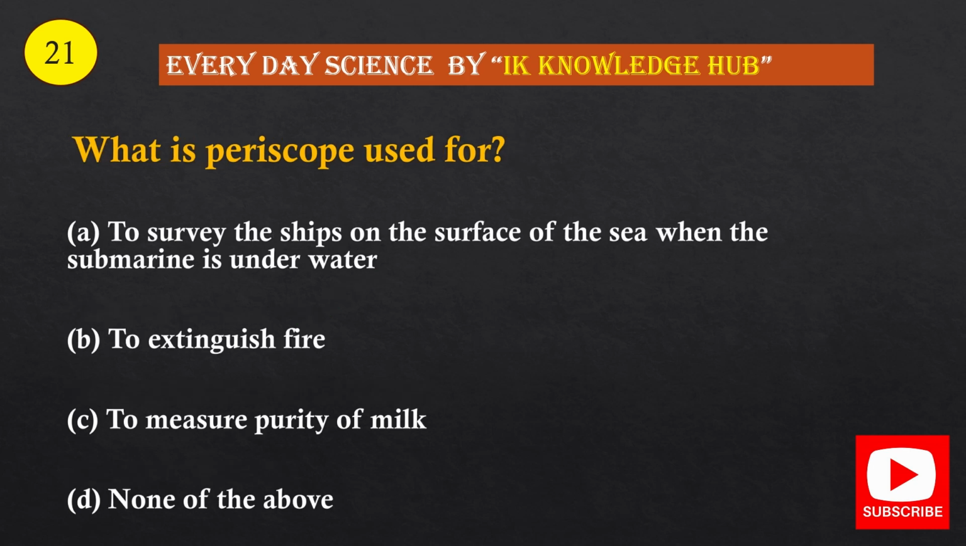Question number 21. What is periscope used for? Option A, to survey the ships on the surface of the sea when the submarine is underwater. Option B, to extinguish fire. Option C, to measure purity of milk. Option D, none of the above. And the correct option is option A, to survey the ships on the surface of the sea.